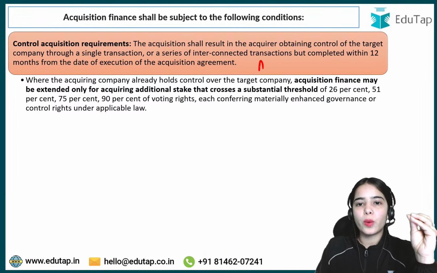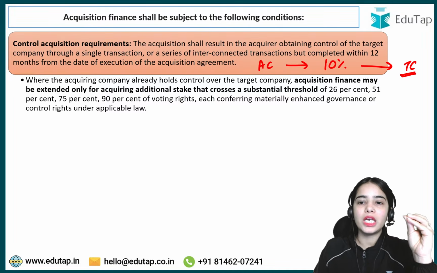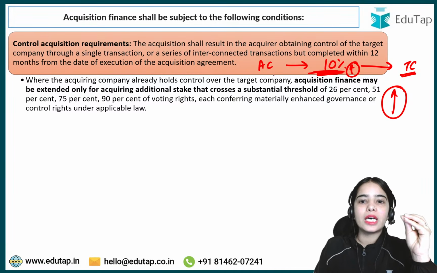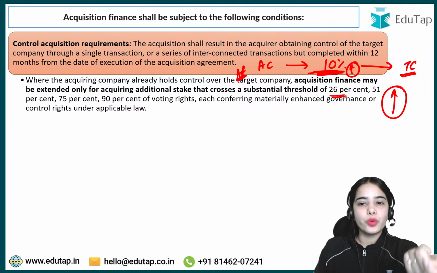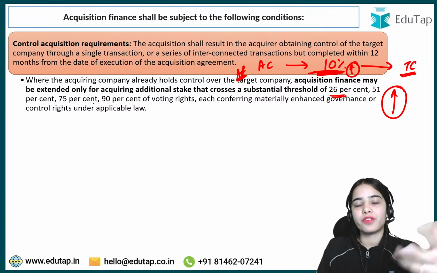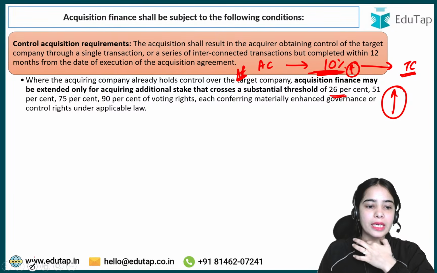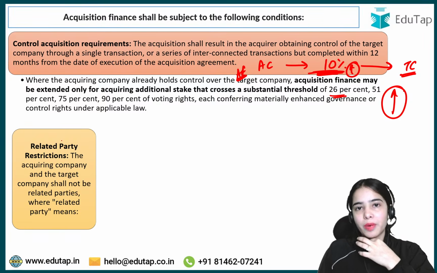So if the acquiring company had 10% of ownership, 10% of shares in the target company, if it wants to increase its control, acquisition finance can be provided if the control is being increased above 26% or 51% or 75% or 90%. That is the idea. Chalo, moving forward with the next point, that is related party restriction.